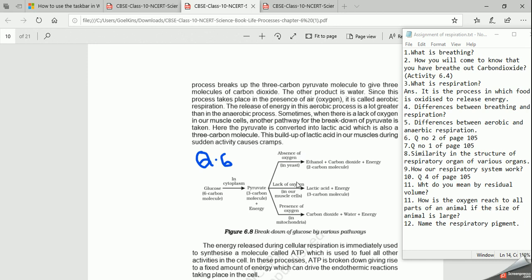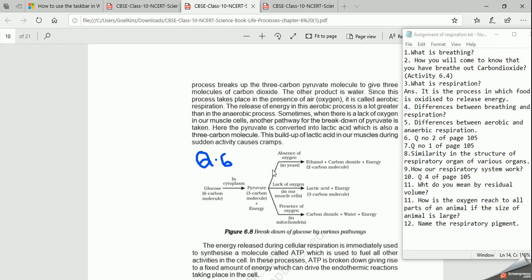What are those forms? In the absence of oxygen, this pyruvate breaks down into ethanol. This ethanol is a carbon compound which you are going to study in detail in chapter number 4 of chemistry. The formula of ethanol is C2H5OH. So this is a 2 carbon molecule. We are breaking 3 carbon molecules. Remember that pyruvate contains 3 carbon molecules.